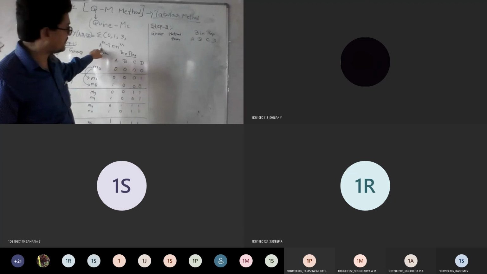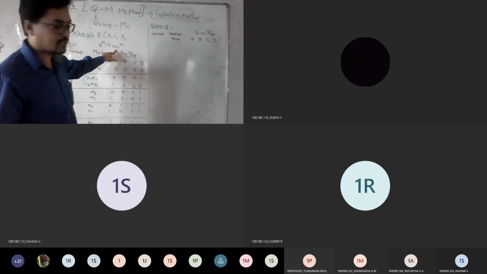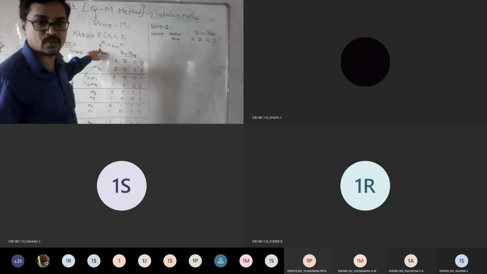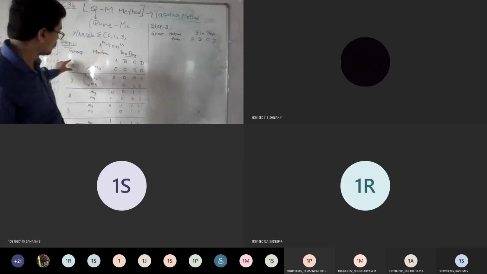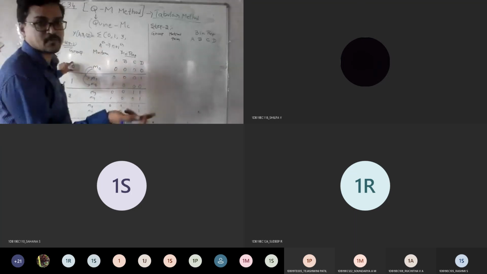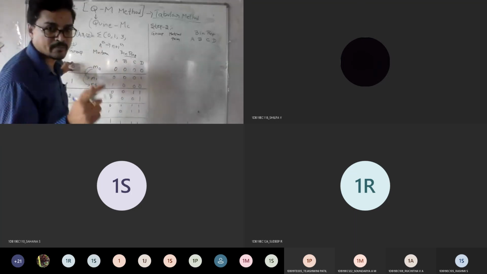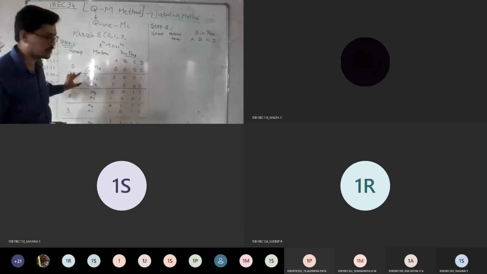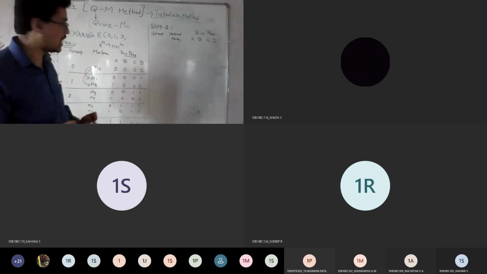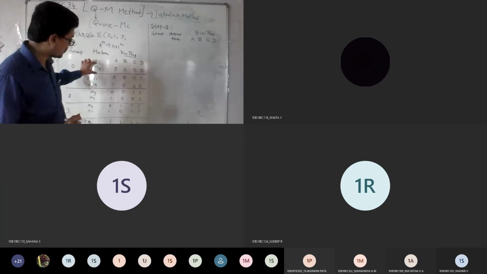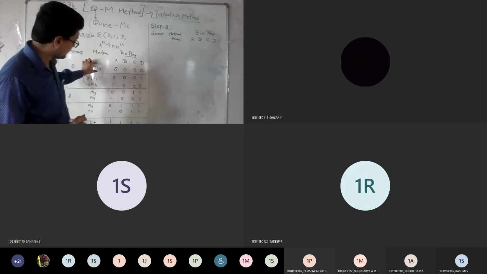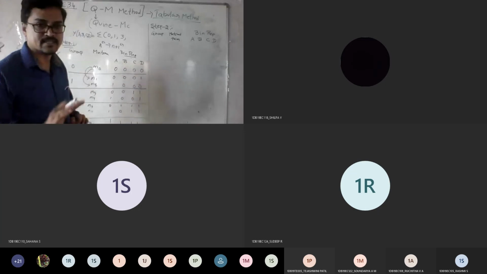If n is equal to 0, then n plus 1 becomes 1. So compare group 0 with group 1. You compare M0 with M1 first, then M0 with M8.